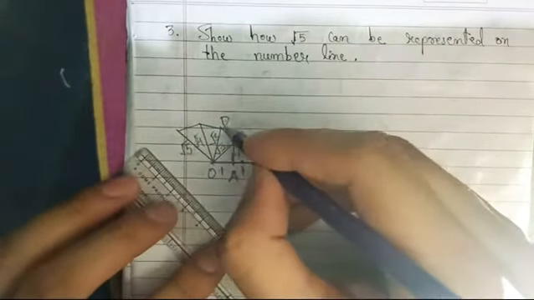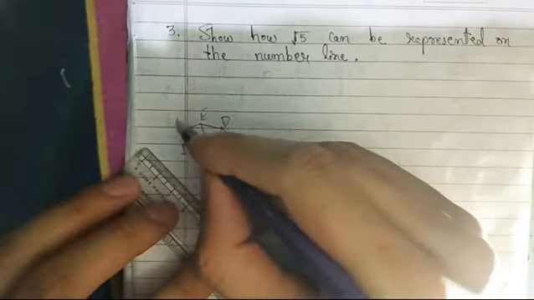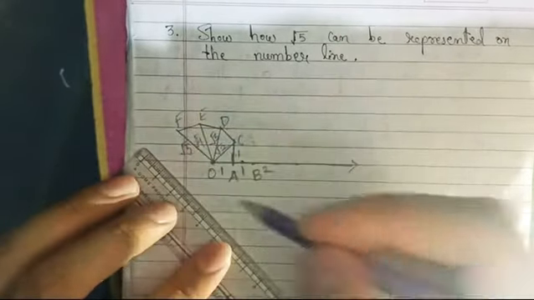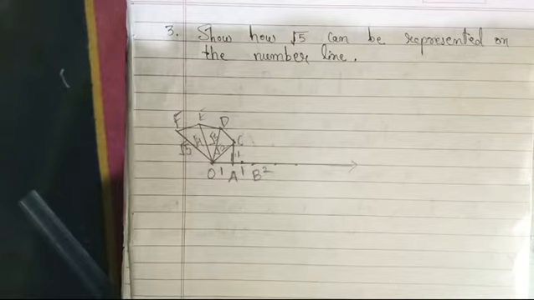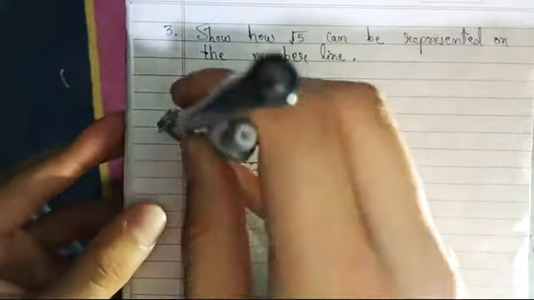Here are D point, E point and F point. That means OF represents root 5. But how to represent this F point on the number line, that is a matter of concern. So how will we plot this point on the number line? First of all, we have to take radius OF.